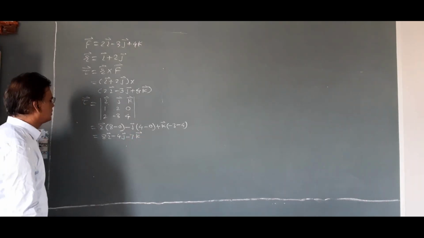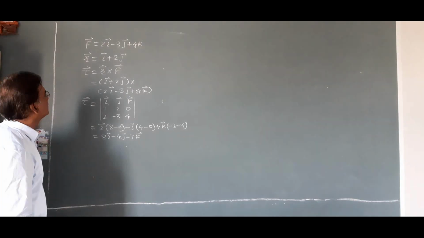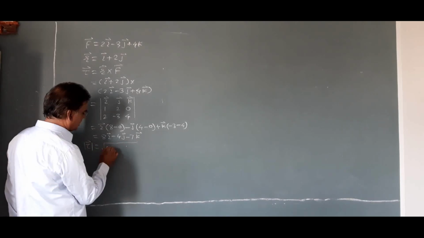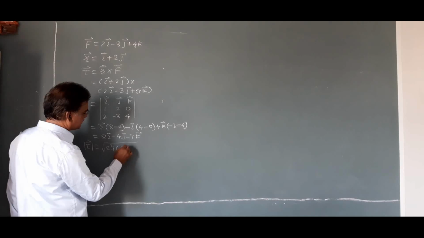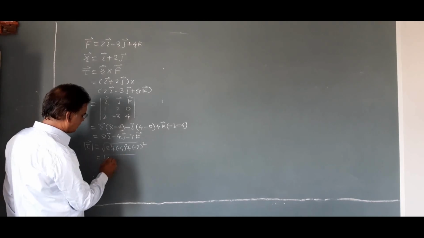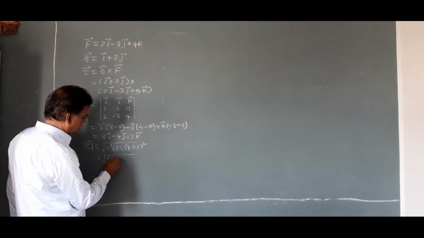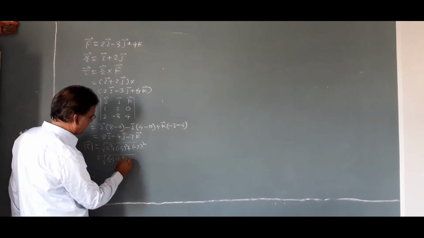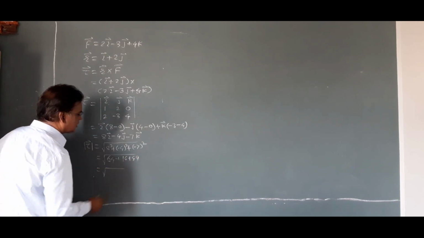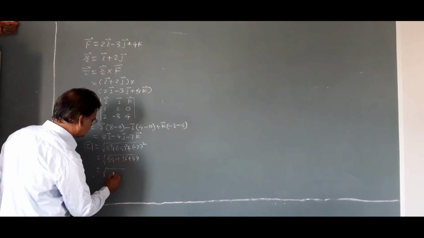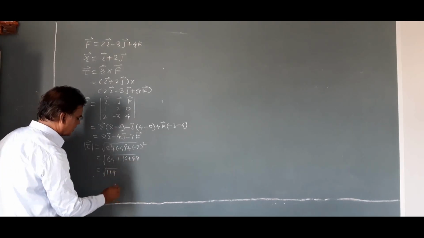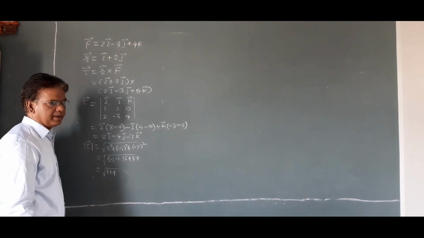This is the torque acting on the particle, and the magnitude of torque is given by square root of 8 square plus minus 4 square plus minus 7 square, that is equal to square root of 64 plus 16 plus 49, that is equal to square root of 119.